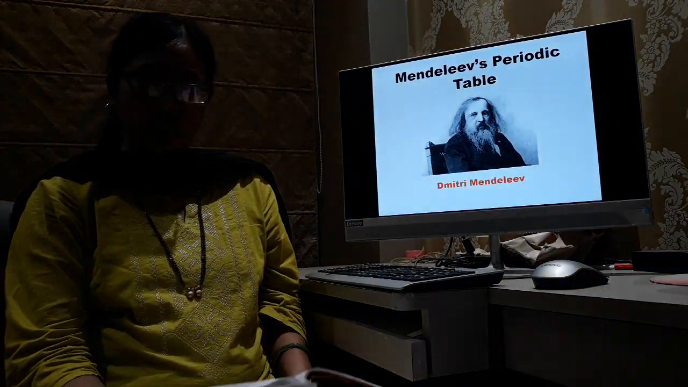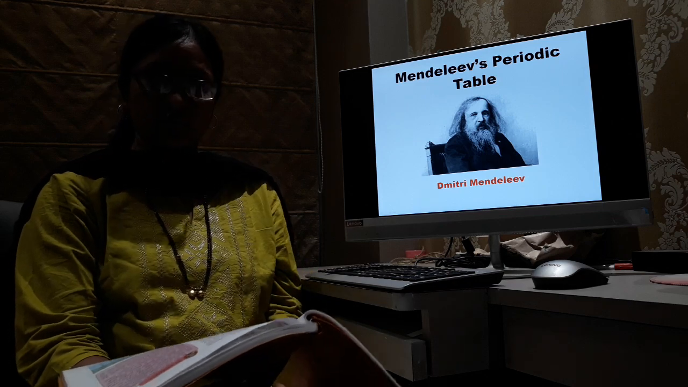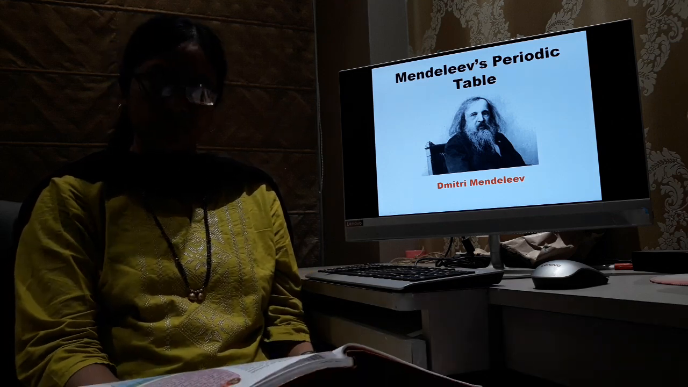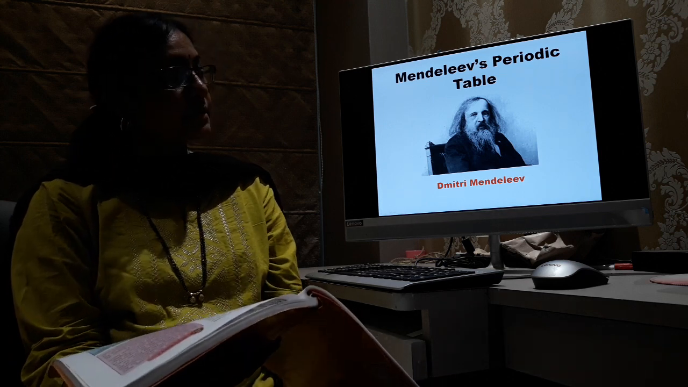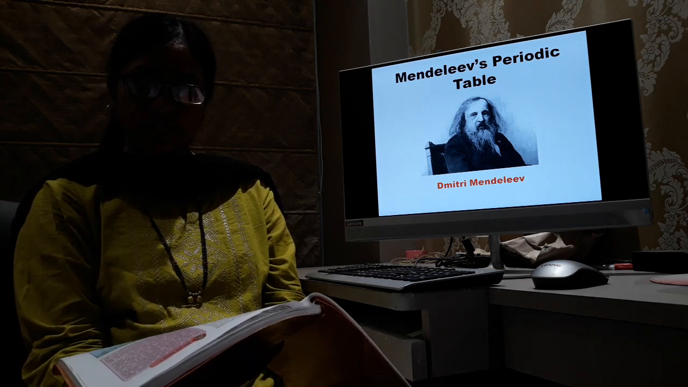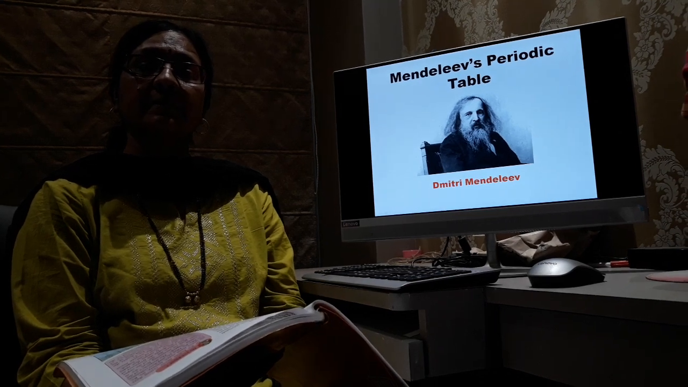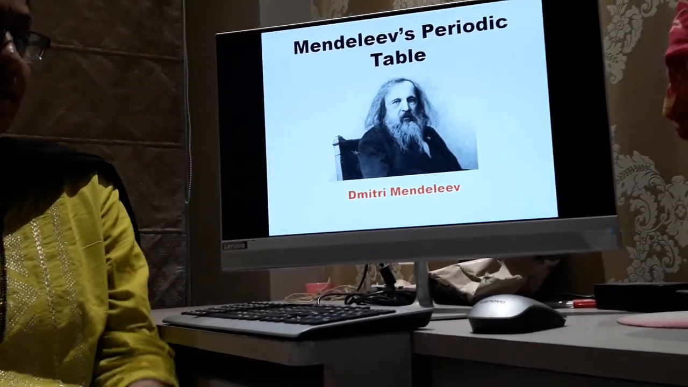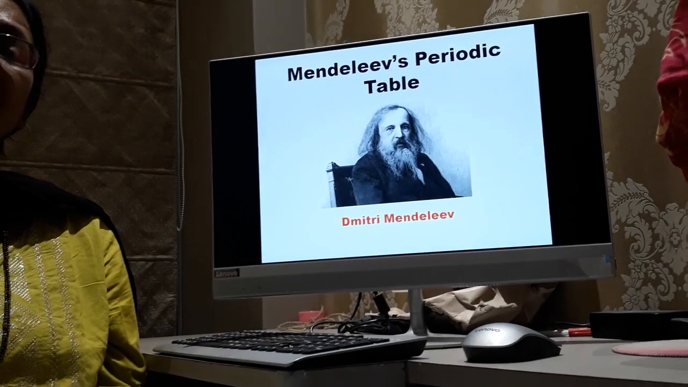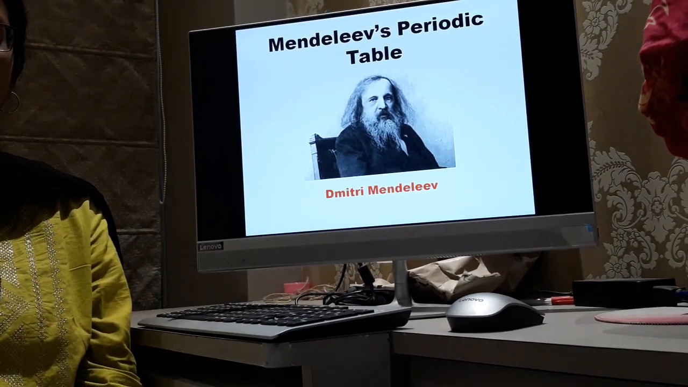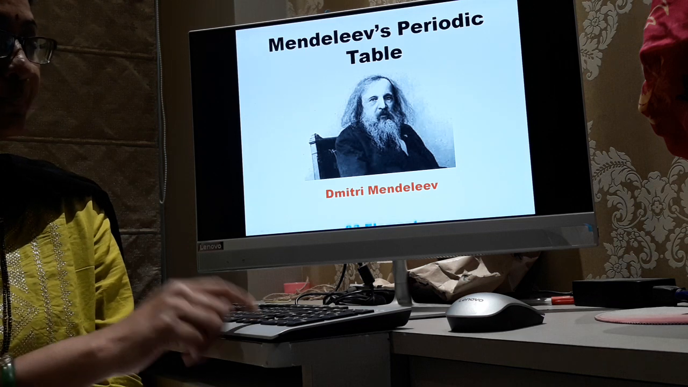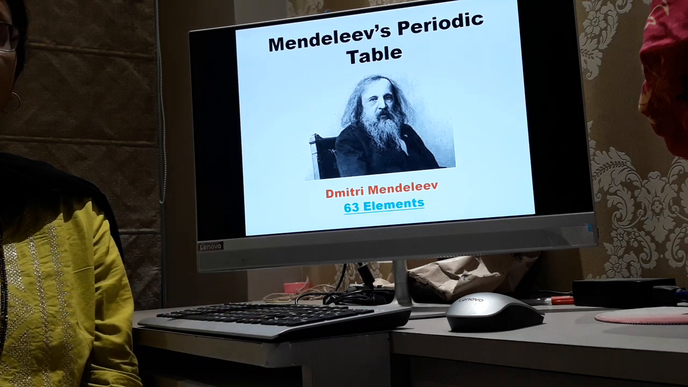Dmitri Mendeleev was a Russian scientist. Children, those who have the textbooks, please open to page 17. A Russian scientist, Dmitri Mendeleev. He developed a periodic table of the elements, and at that time the number of elements was more. New elements were discovered, and the number reached 63 by this time.